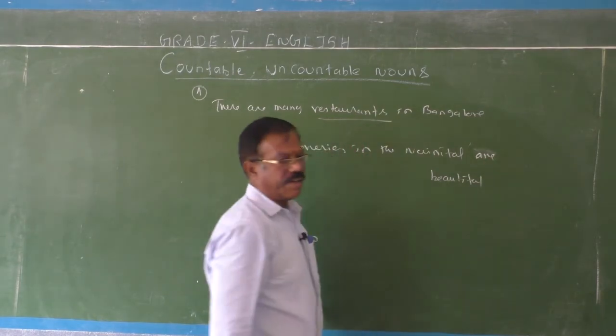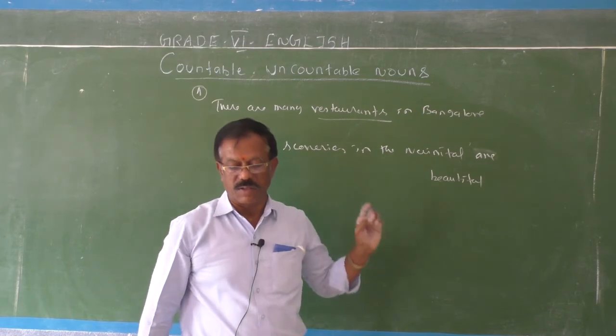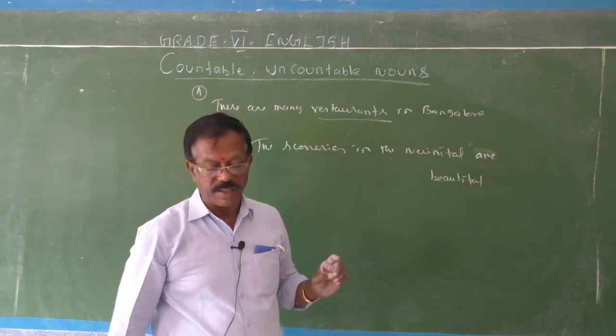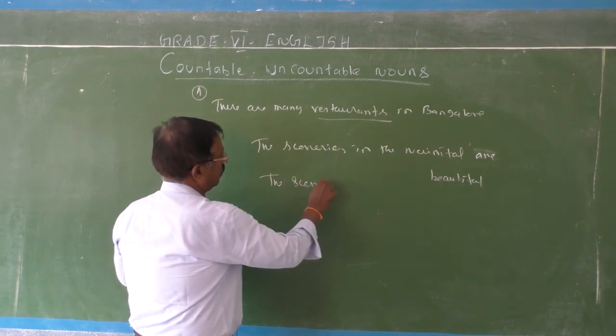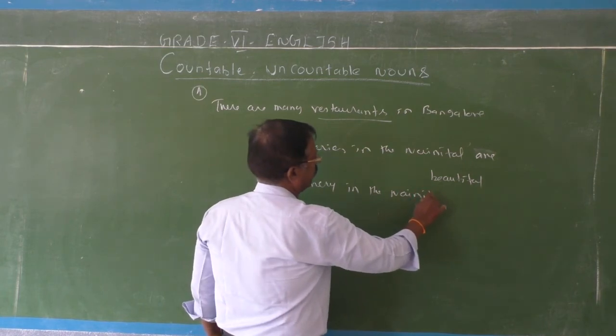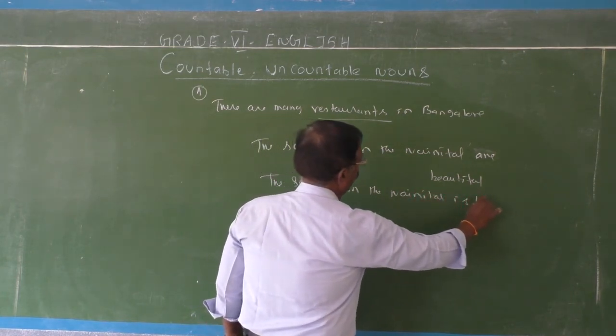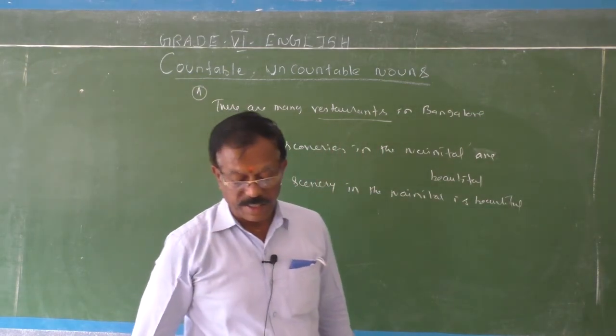Here, what is the error? Can you guess it, children? Yeah. Sceneries cannot be used in the plural because it is an uncountable noun. So you have to rewrite it: the scenery in Nainital is beautiful. So in this way you have to spot the error and rewrite the sentence.